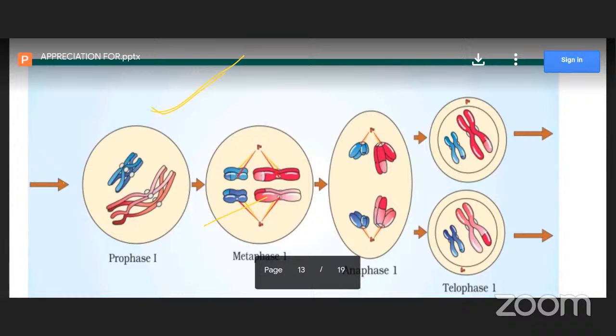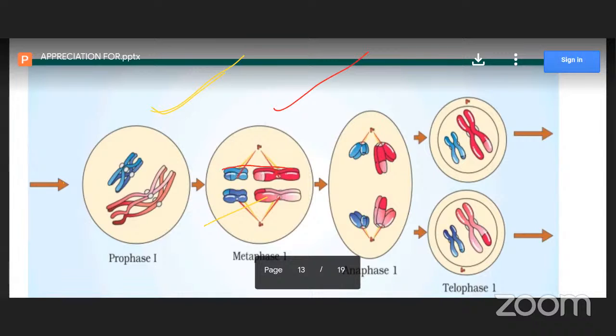The homologous chromosomes want to separate, but still remain attached at the tip. Only attached at the tip. We already discussed this yesterday. This is prophase. Next, metaphase. What will happen in metaphase? Chromosomes are arranged on the equatorial plate.